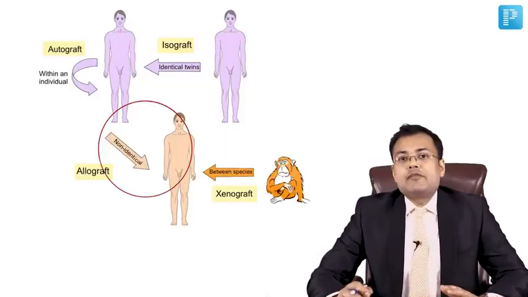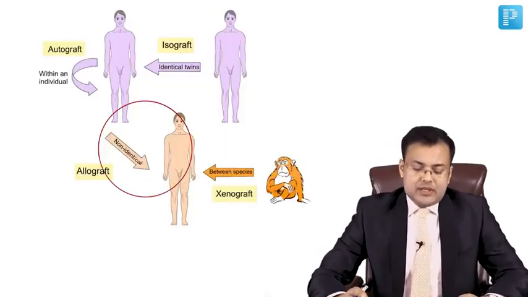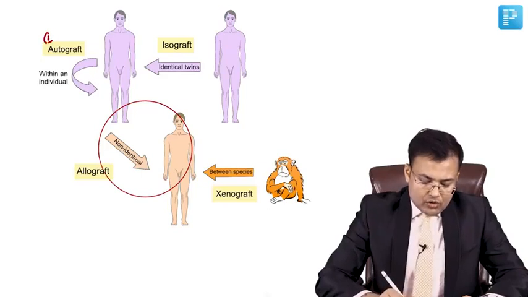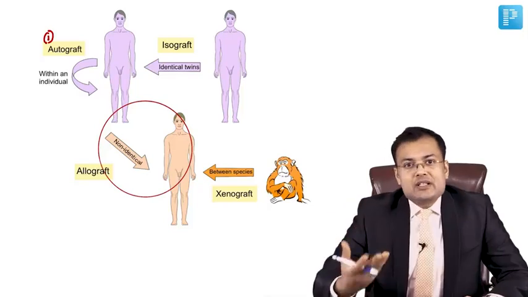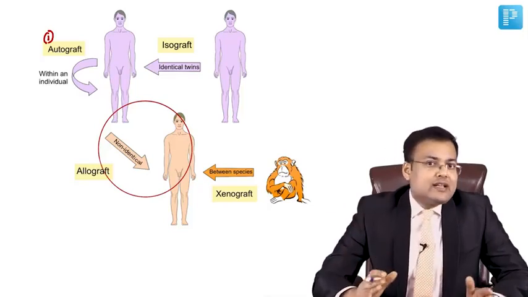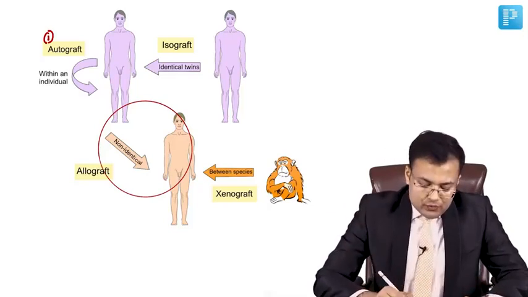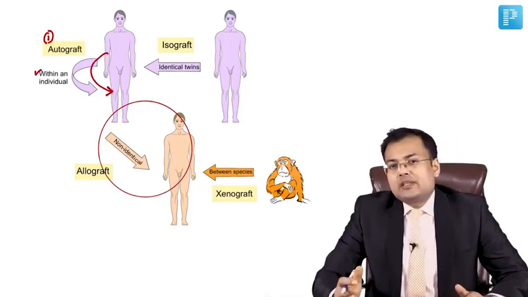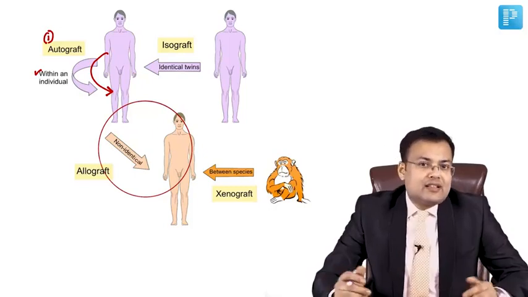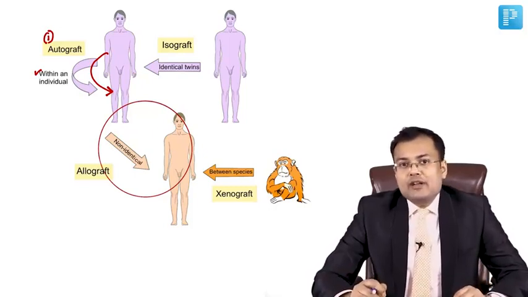Now see what are the types of grafts in relation to transplantation. First, it's the autograft. Whenever tissue from one site is transplanted to another site in the same individual, that is autograft.